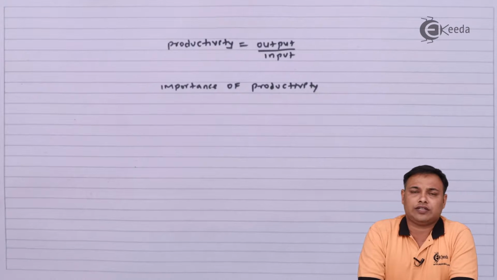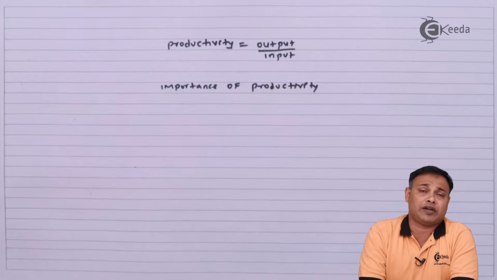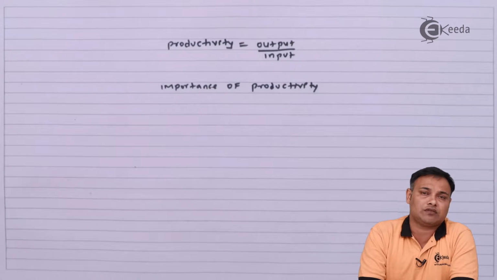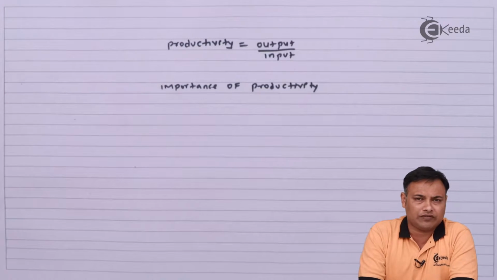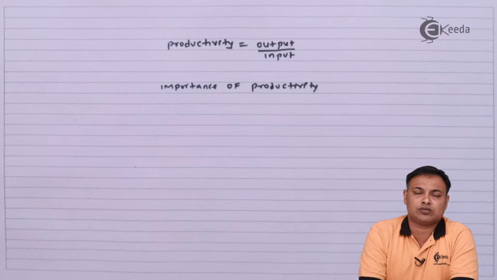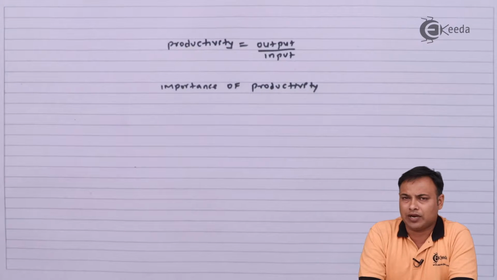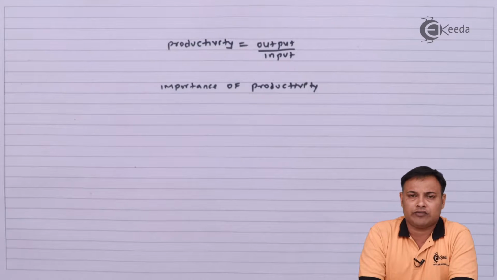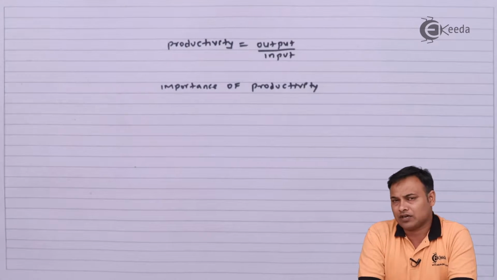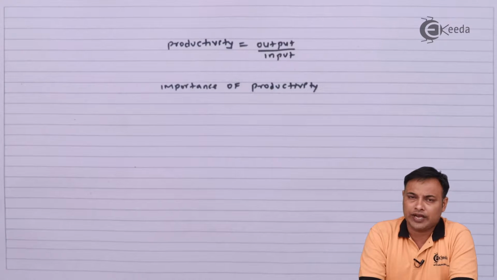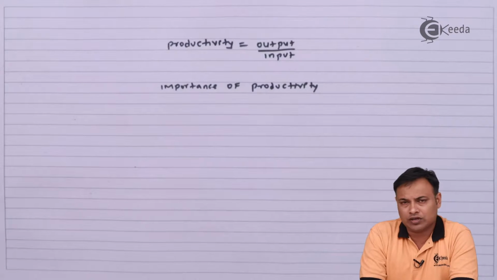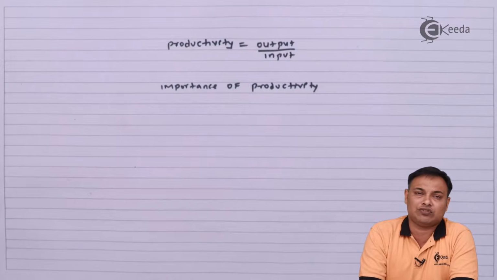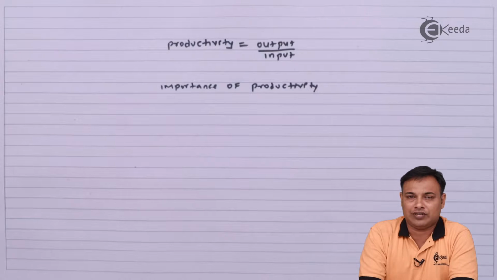The first thing that we talk about productivity is that it is very important in terms of understanding the efficiency of the resources. Higher the productivity, more will be your resources efficiency. For example, a worker who works for 8 hours and gives 200 units will be more efficient than another worker who works for 8 hours and gives only 100 units. On the contrary, I will say the worker with a higher efficiency will always give you the higher productivity.